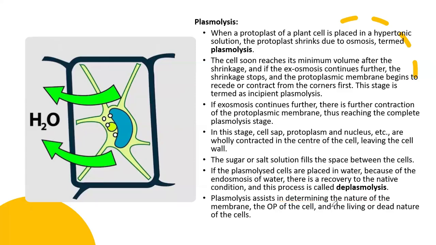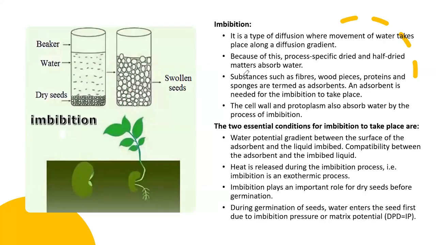the osmotic potential of the cell, and the living or dead nature of the cells. Imbibition is a type of diffusion where movement of water takes place along a diffusion gradient. Because of this process, dried and half-dried matters absorb water. These substances, such as fibers, wood pieces, proteins, and sponges, are termed absorbents. An absorbent is needed for imbibition.